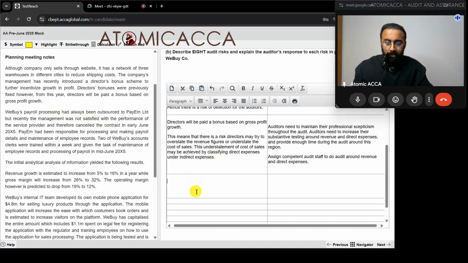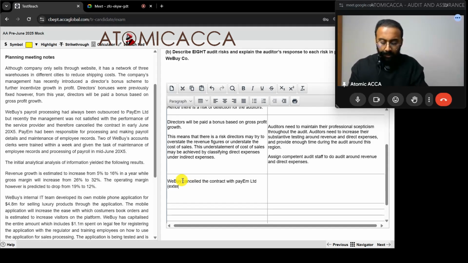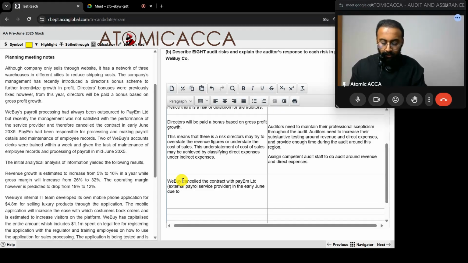That statement is too big, so we can just make it small. WeBuy cancelled the contract with PM Limited, external payroll service provider, in the early June due to poor performance.